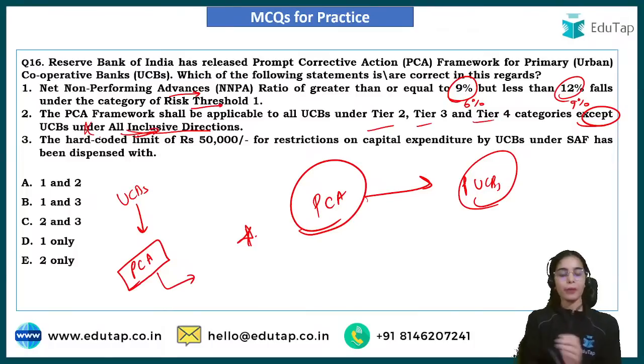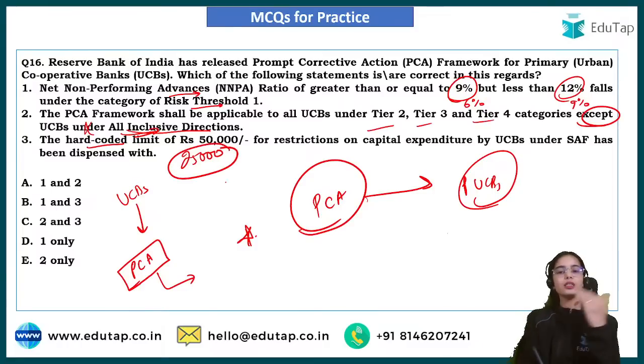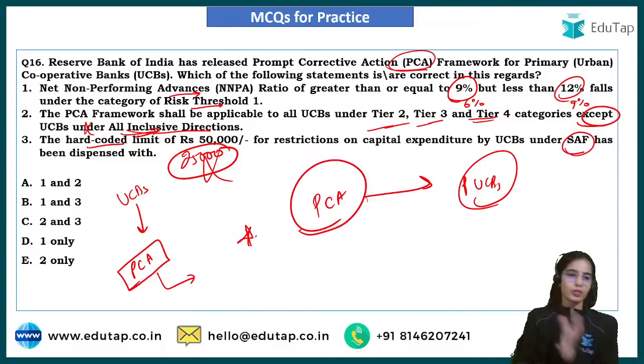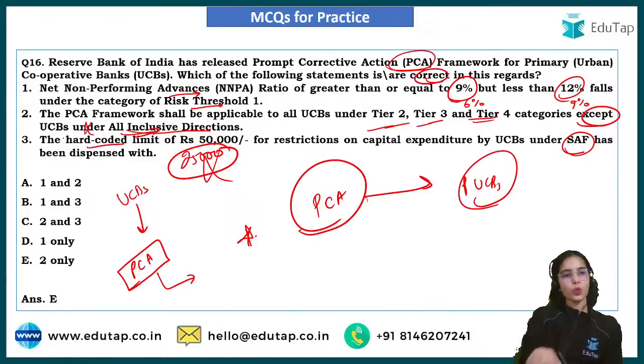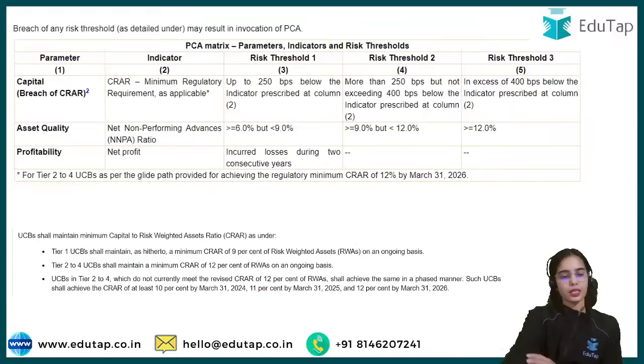Okay, the hard coded limit of 25,000 that was present in the previous guidelines of the SAF has now been removed for the tier 2, tier 3, tier 4 categories under the PCA framework. That is the idea. So here you have to tell the correct statement. Only the second statement was correct, the first and third are wrong. So E is the answer here, 2 only.